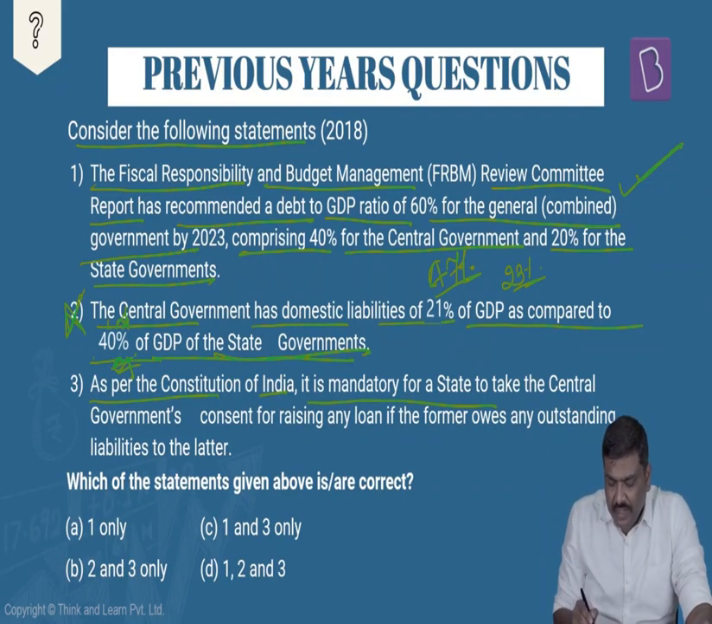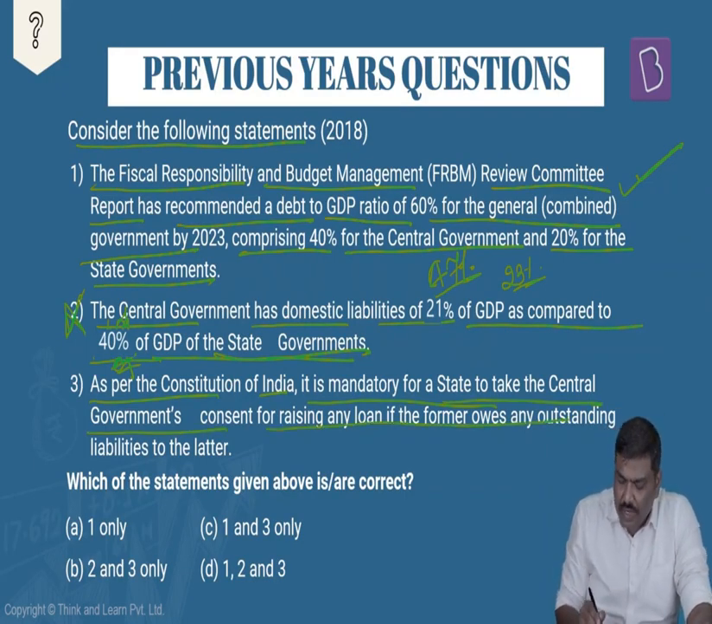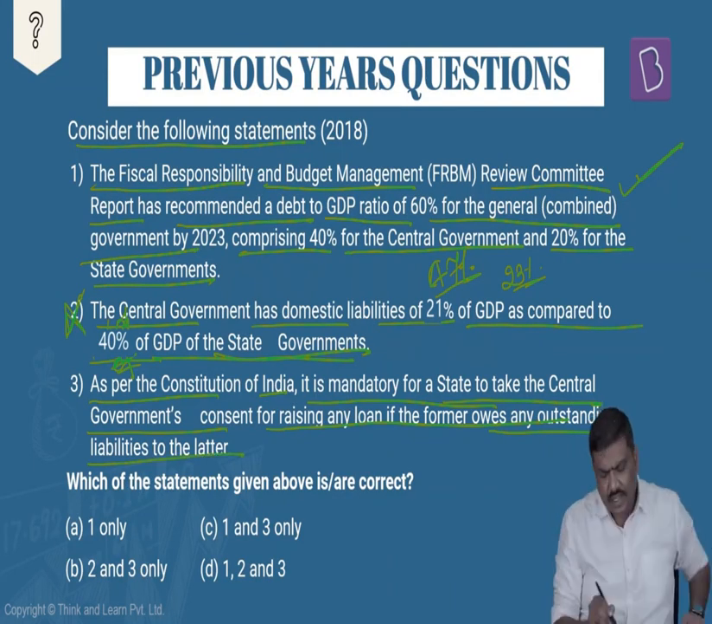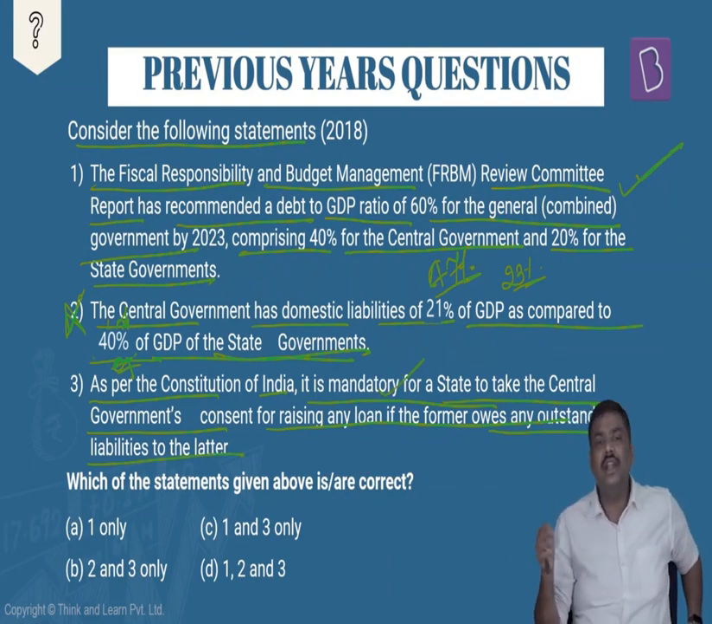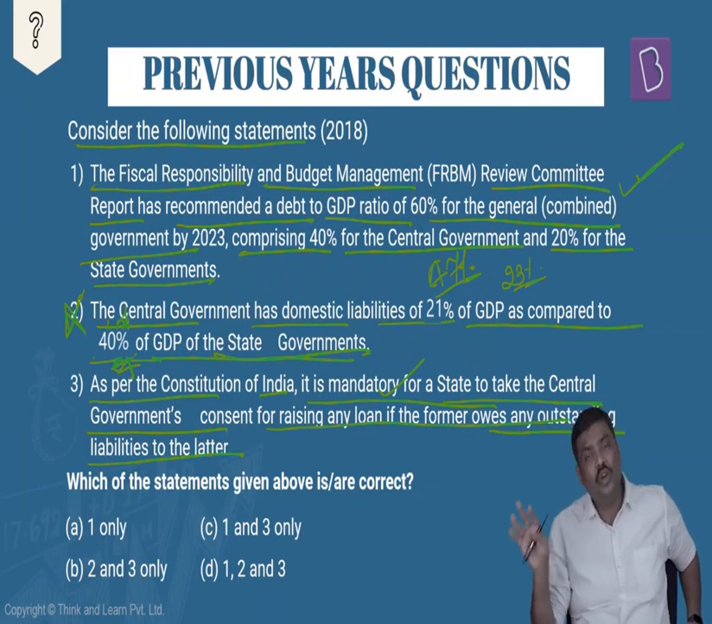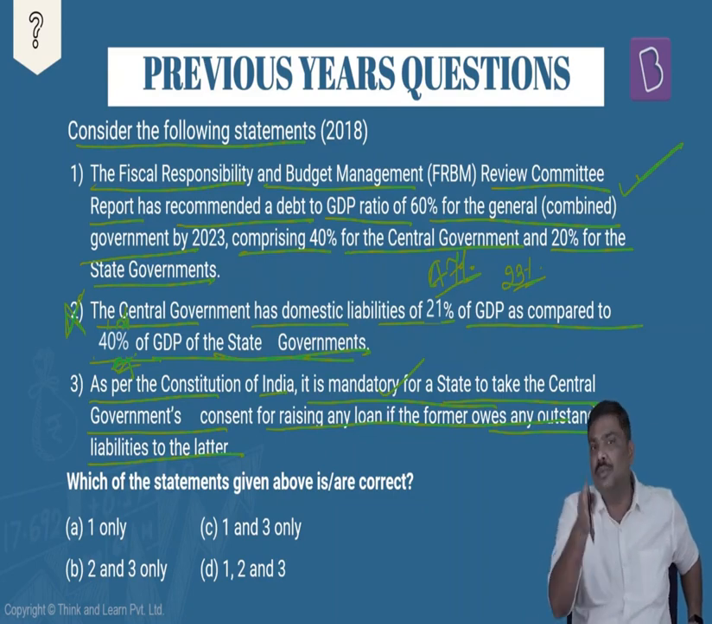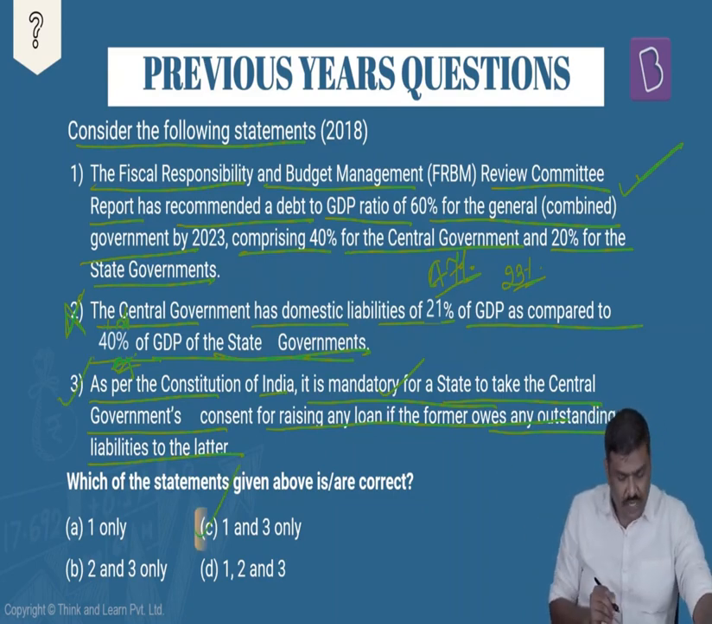As per the Constitution of India, it is mandatory for the state to take the central government's consent for raising any loan if the former owes any outstanding liability to the latter. Yes, this particular statement is correct. If the states have money to repay to the central government, in such cases, they will have to take the permission of the central government to borrow from the market. And this is important for a very simple reason. Generally, you see that in the union budget, the central government will announce how much is supposed to be the borrowings done by every state government. So the third statement is true. The right option will be option C here.